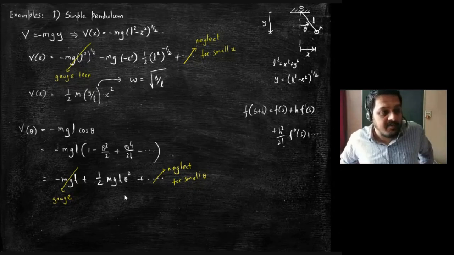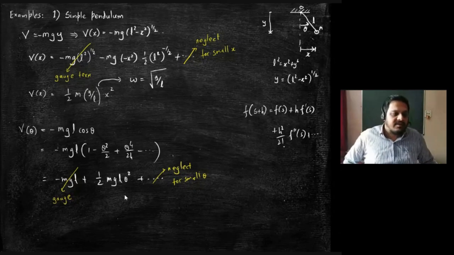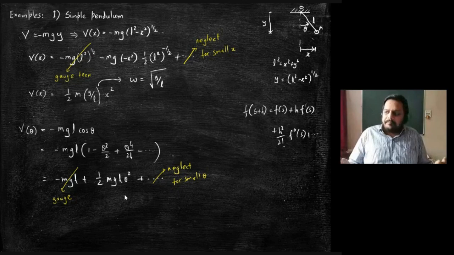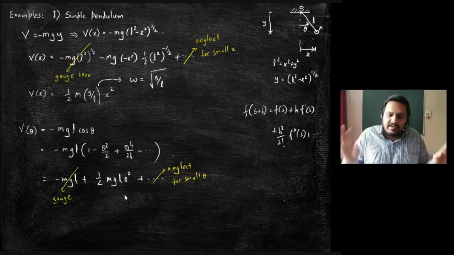Irrespective of what type of potential you write down, the simplification reaches the same place. It has to. You are doing small oscillations. The key point is when you are studying small oscillations near an equilibrium position, the simplest approximation which you can make is the harmonic oscillator approximation.